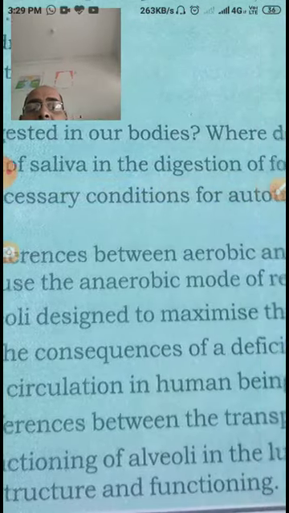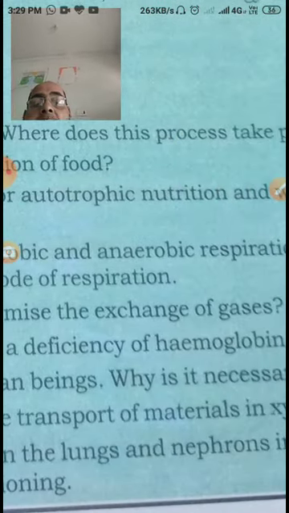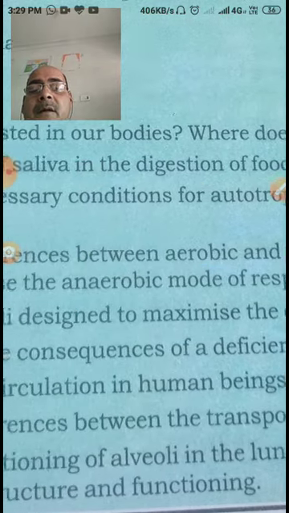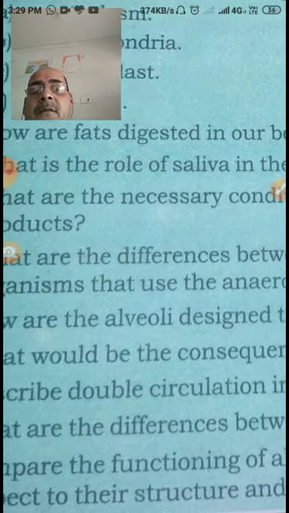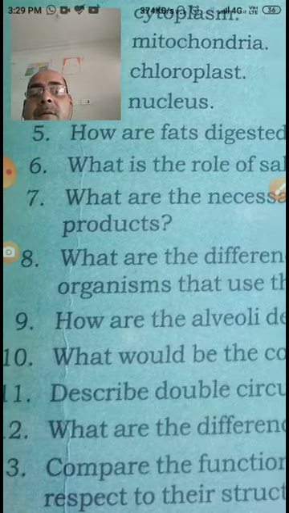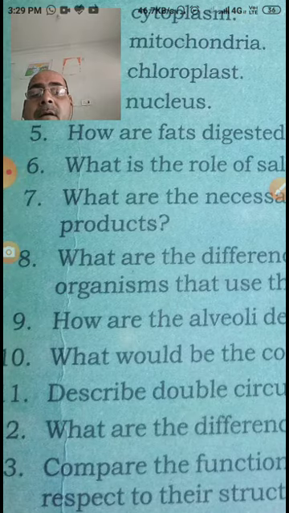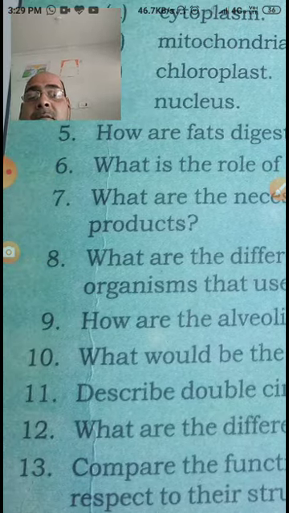Describe double circulation. My dear student, double circulation means, number one, the pulmonary circulation, that is carried out by the heart to the lungs, and second, the systemic circulation, that is carried out by the heart to the different parts of the body. So this is called double circulation. So the heart circulates the blood twice, in the lungs as well as in the system.